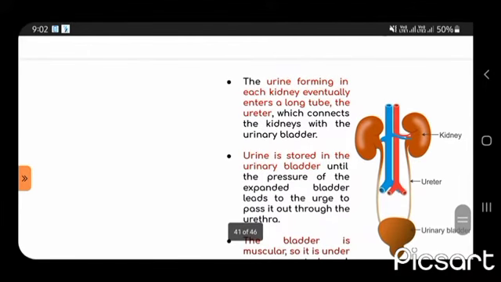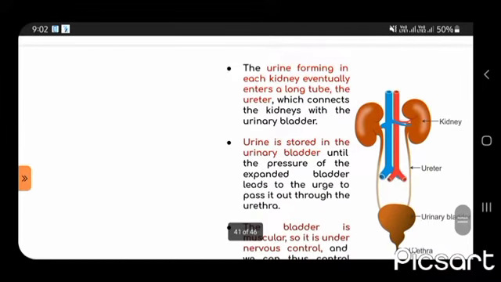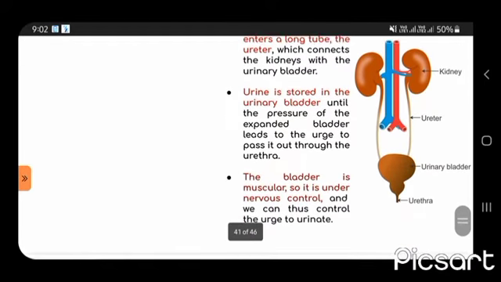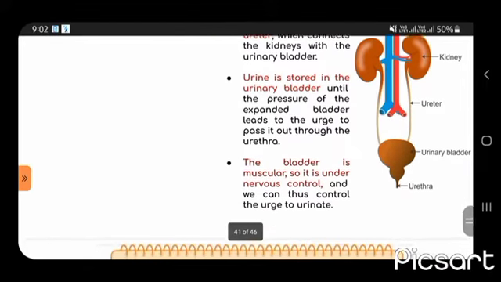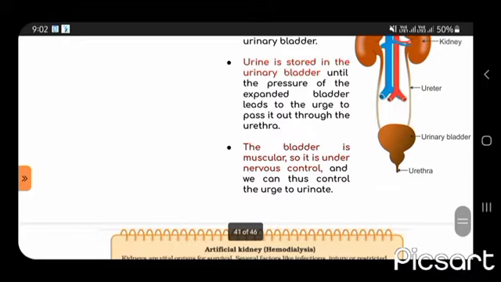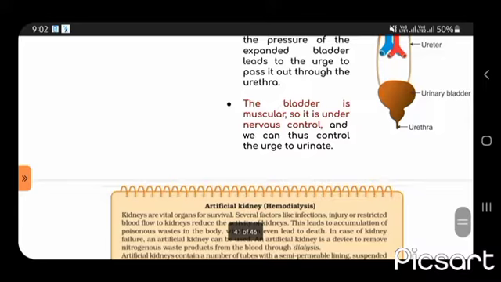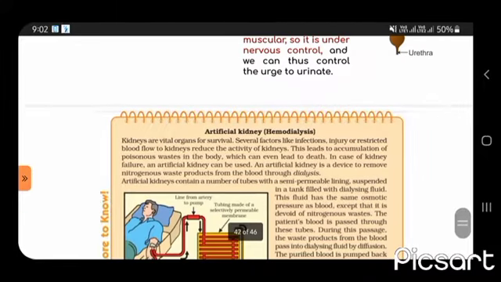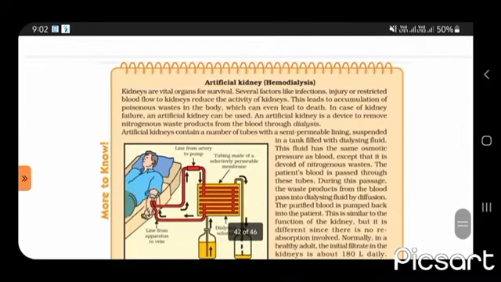The urine forming in each kidney eventually enters a long tube, the ureter, which connects the kidneys with the urinary bladder. Urine is stored in the urinary bladder until the pressure of the expanded bladder leads to the urge to pass it through the urethra. The bladder is muscular, so it is nervous controlled, and we can thus control the urge to urinate.